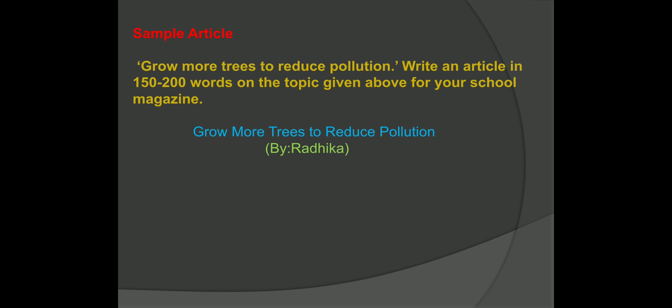The statement is, grow more trees to reduce pollution. Write an article in 150 to 200 words on the topic given above for your school magazine. So first of all, you give the title, like grow more trees to reduce pollution. This is your title, and underneath that I have written a byline, by colon Radhika. No name is given here. You can write any name, or otherwise you can write XYZ in place of this name.